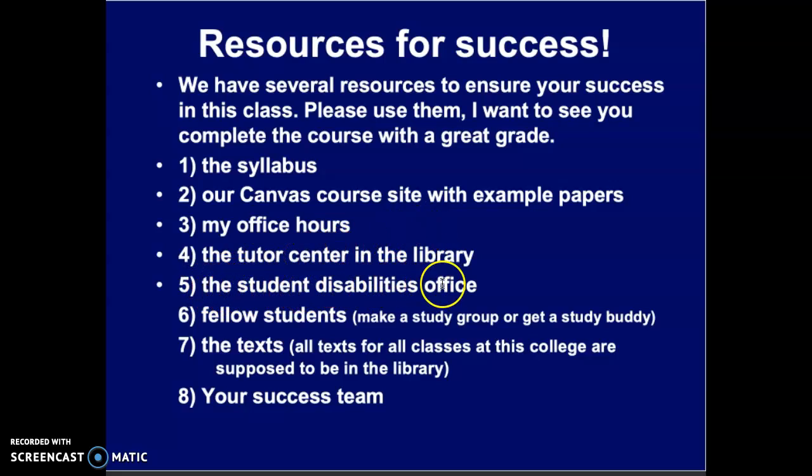We also have a student disabilities office. If you find that assignments like this are a challenge, or reading or preparing for your classes in any way is a challenge, please make an appointment in our disabilities office to be checked to see if there's kind of a challenge for you as a learner. I suggest you use your fellow students in a study group or a study buddy. It can really help you to be accountable to each other, because 2 heads are better than 1, and it makes it more fun to study with someone else.